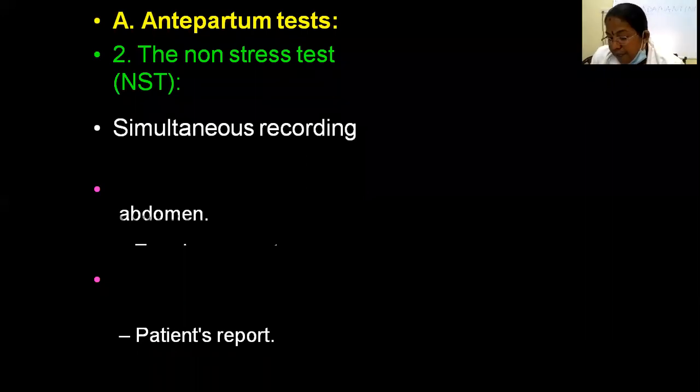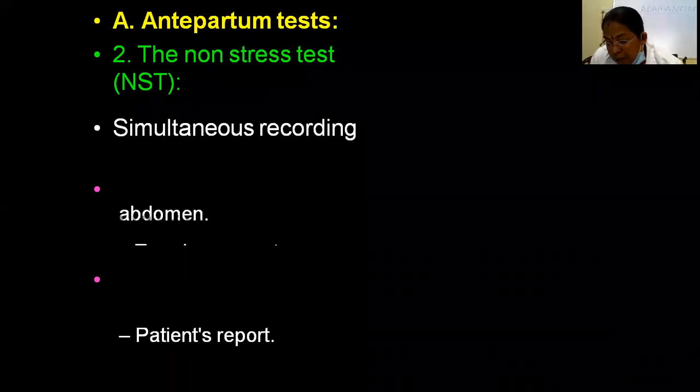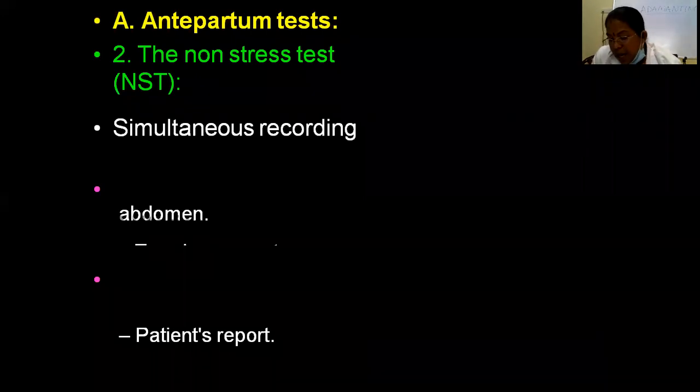In NST, continuous electronic monitoring of the fetal heart rate is undertaken along with recording of fetal movements, and the association of fetal heart rate acceleration with fetal movements is observed. When present, it indicates a healthy fetus. It is a reliable screening test, not a diagnostic one. The false negative rate is around 0.5% and the false positive rate is around 50%. So how will we do NST?